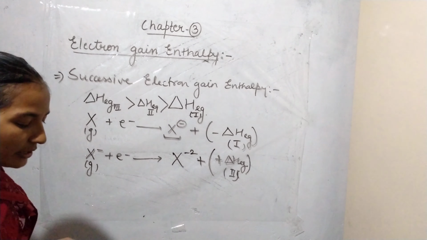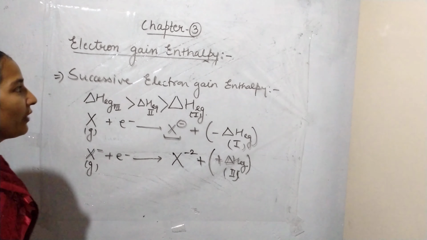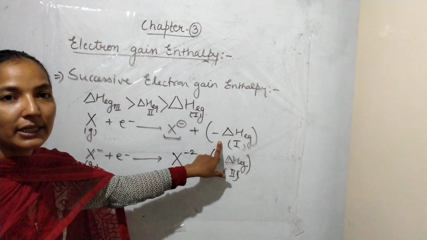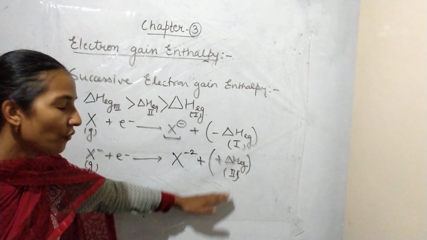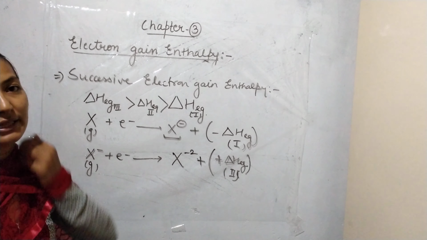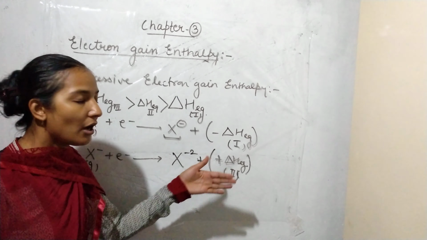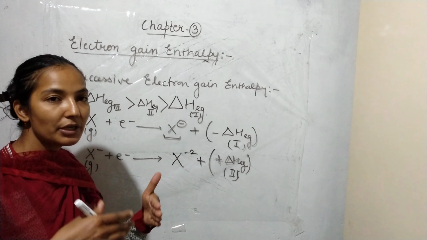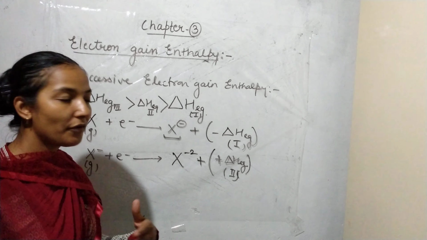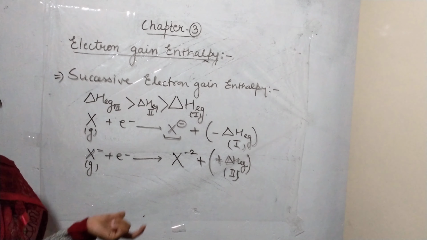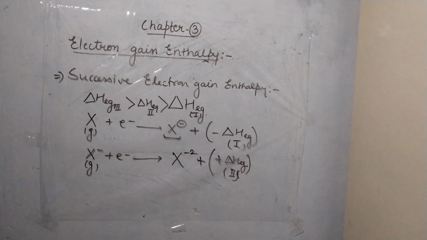In this way, the value of electron gain enthalpy continuously increases. The first electron gain enthalpy is negative and all the successive ones are positive. Why is it positive? Because we have to give a large amount of extra energy to overcome the repulsion force between the electrons. Okay.